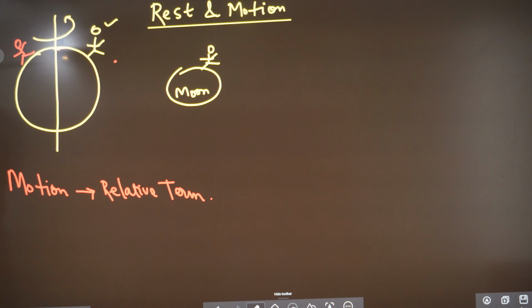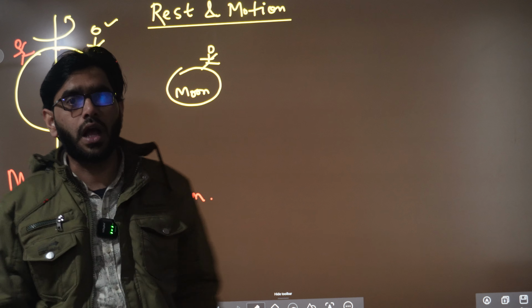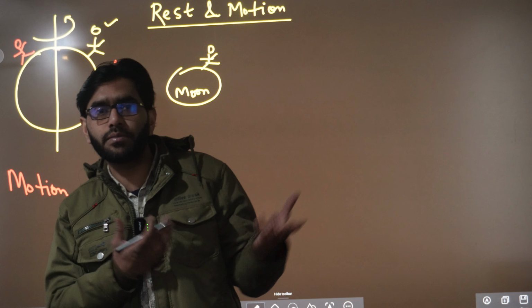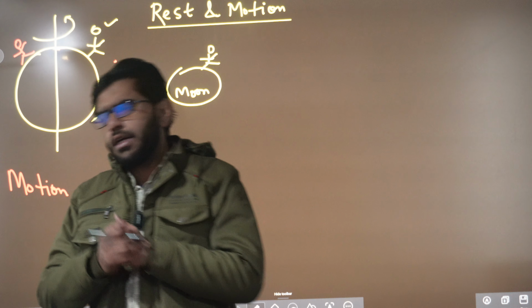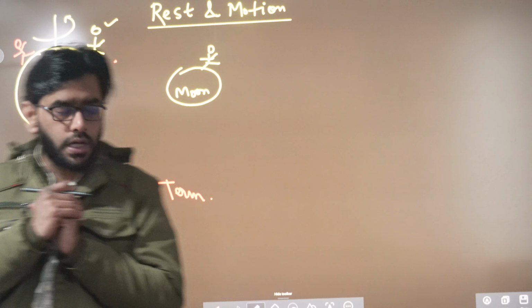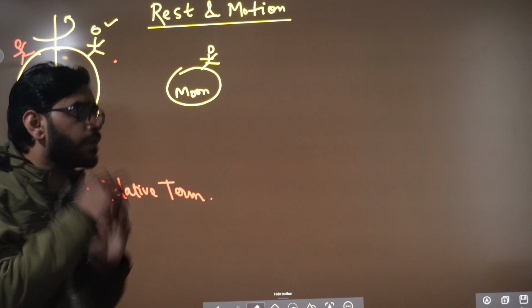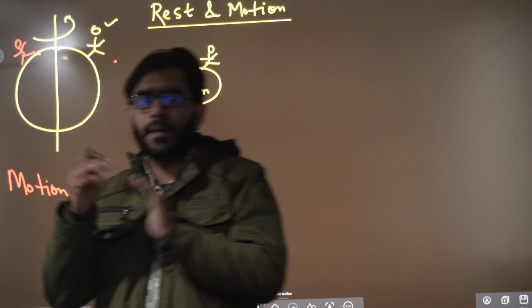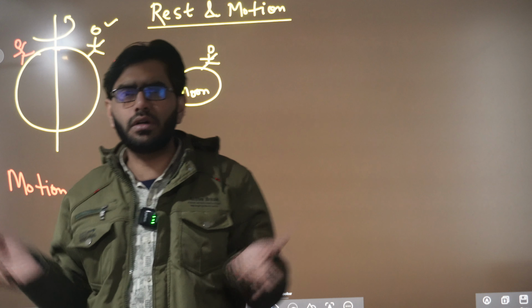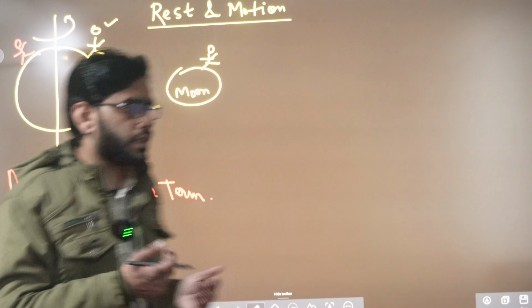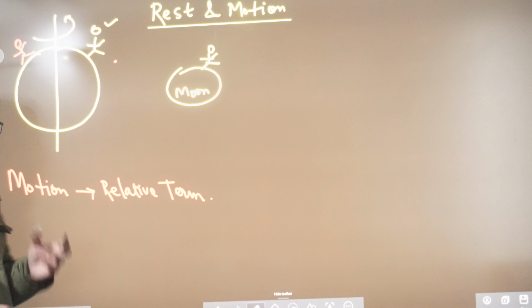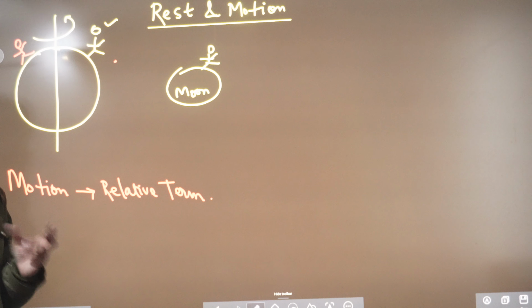Okay. So the next question arises: how do we define motion? How can we differentiate whether something is in motion or not? This question can be answered initially by applying our mind, by doing some logical thinking. How can we find that something is in motion?